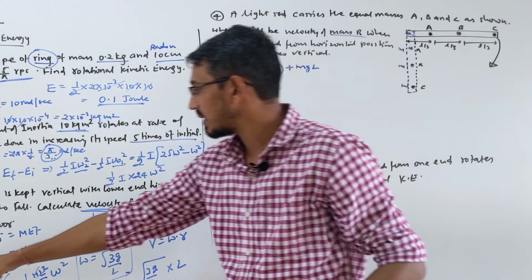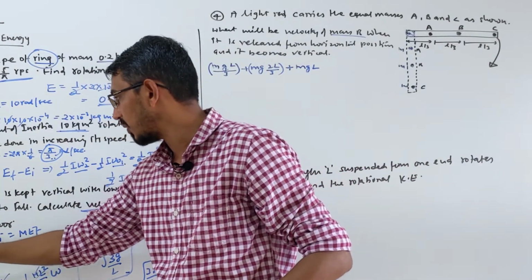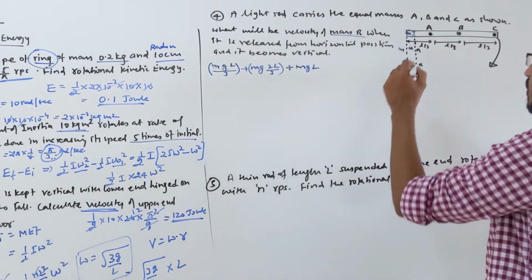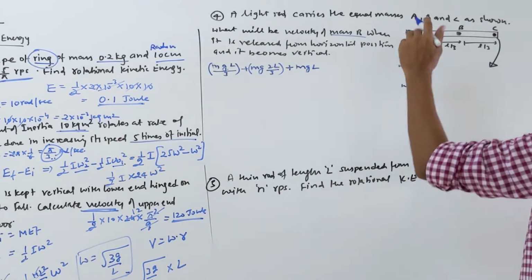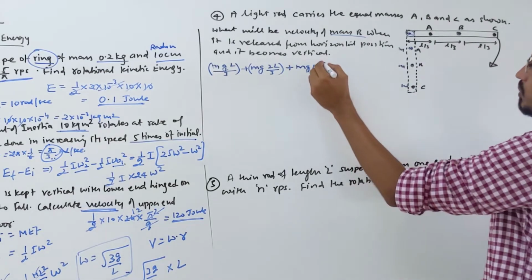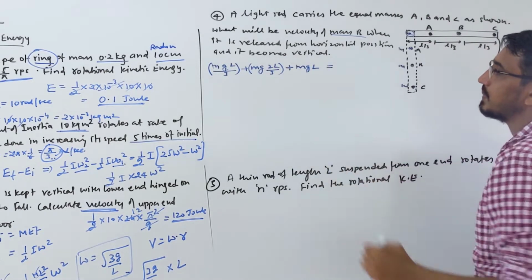Earlier the mass was variable, the rod's given mass varies from this point to that point, so we used the center of mass concept. Be careful, do not confuse. These are point masses, okay? So at whatever distance they are placed from this point of rotation, that distance we write. These are the potential energies they have, so let's calculate how much this is.